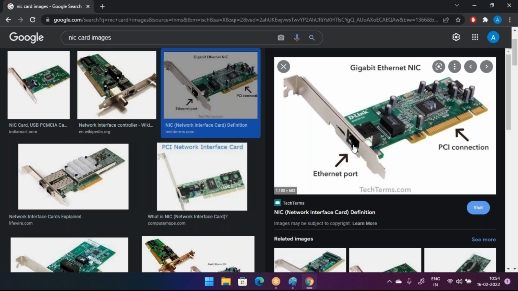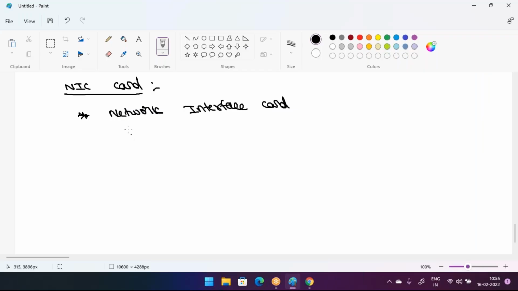Here we are talking about this port. This is a very important component to set up a network.